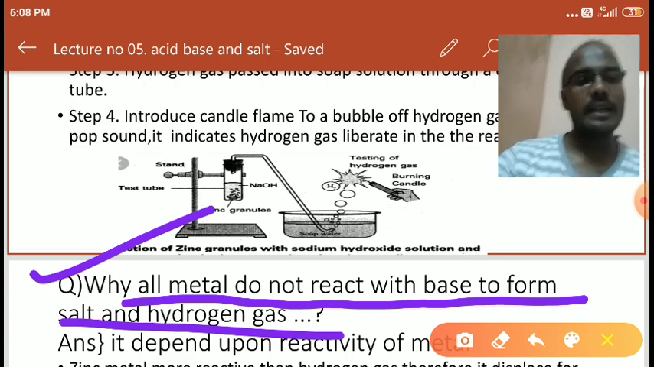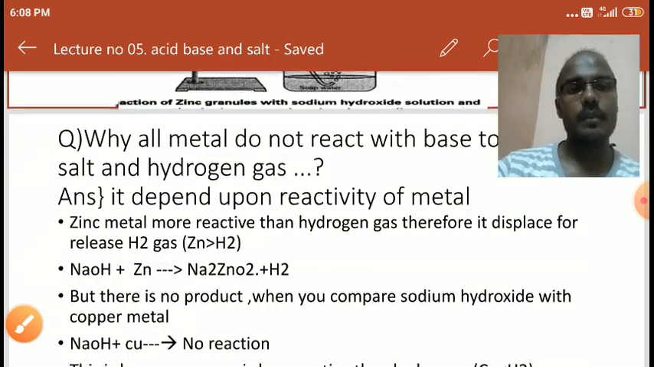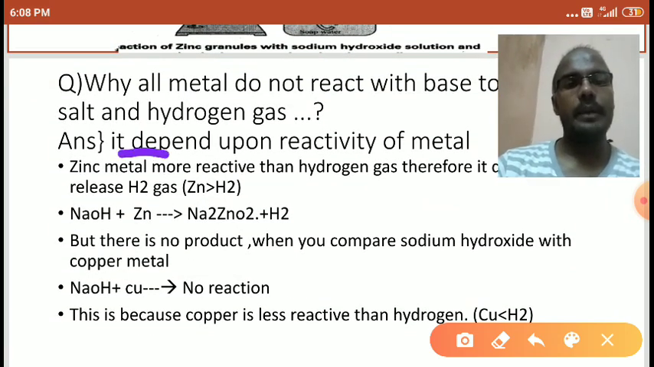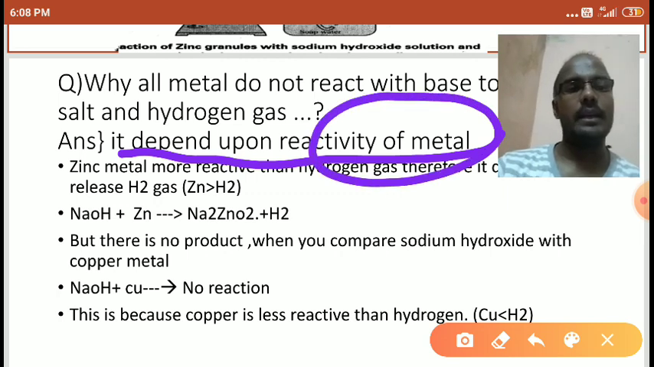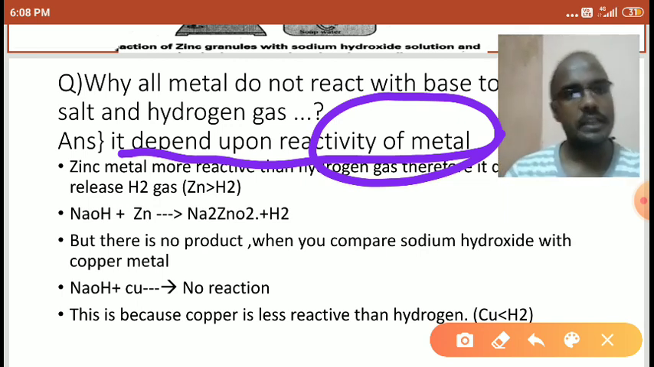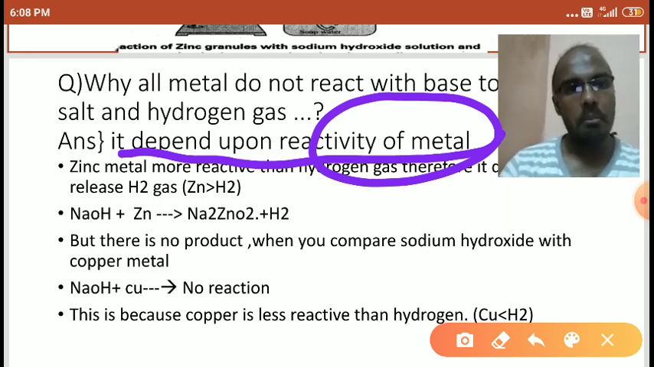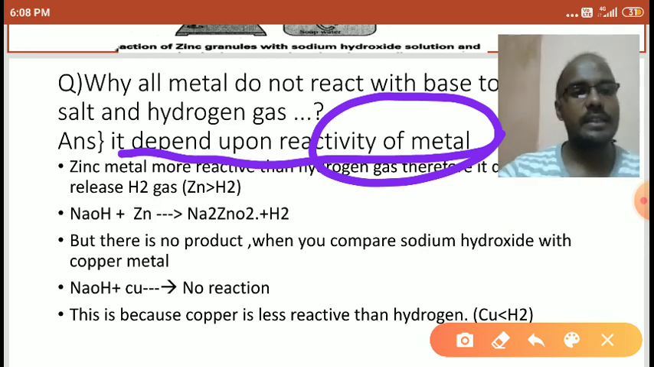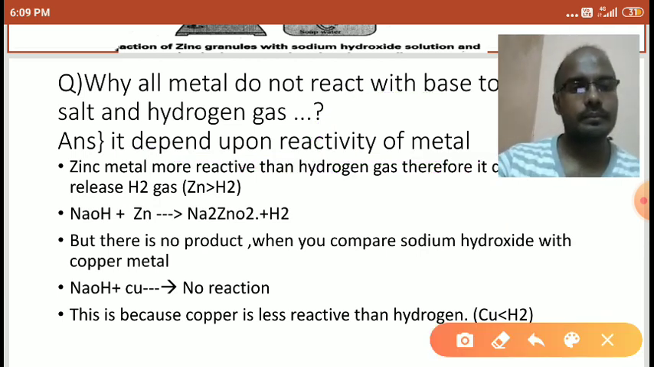So why does it happen, students? Let's see the answer here. The answer is, it depends upon the reactivity of the metal. If the metal is more reactive than hydrogen, then it displaces the hydrogen from the base. If the metal is less reactive than hydrogen, then it cannot displace the hydrogen, right? So let's see, I will show you one example here, students.